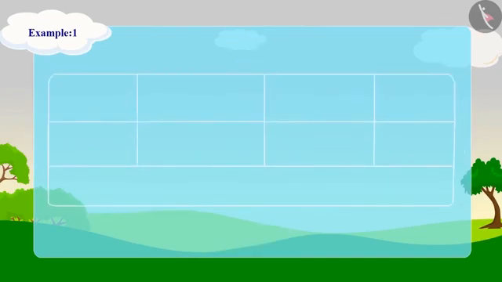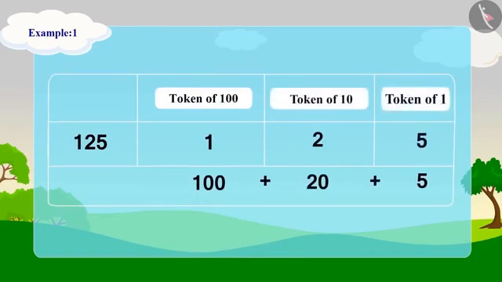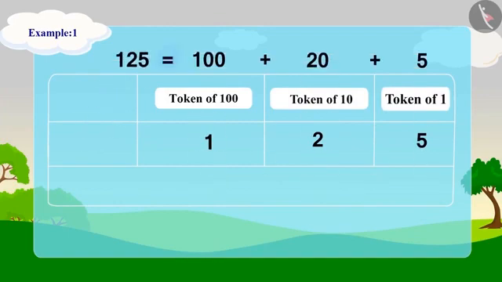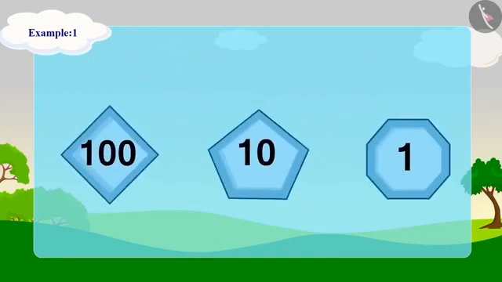In this way, Appu counted all 125 pencils and showed them with 1 token of 100, 2 tokens of 10 and 5 tokens of 1. Appu counted 125 pencils using his tokens. We can easily identify and write 3-digit numbers using such tokens. Using this method, we can write any 3-digit number using Appu's tokens of 100, 10 and 1.